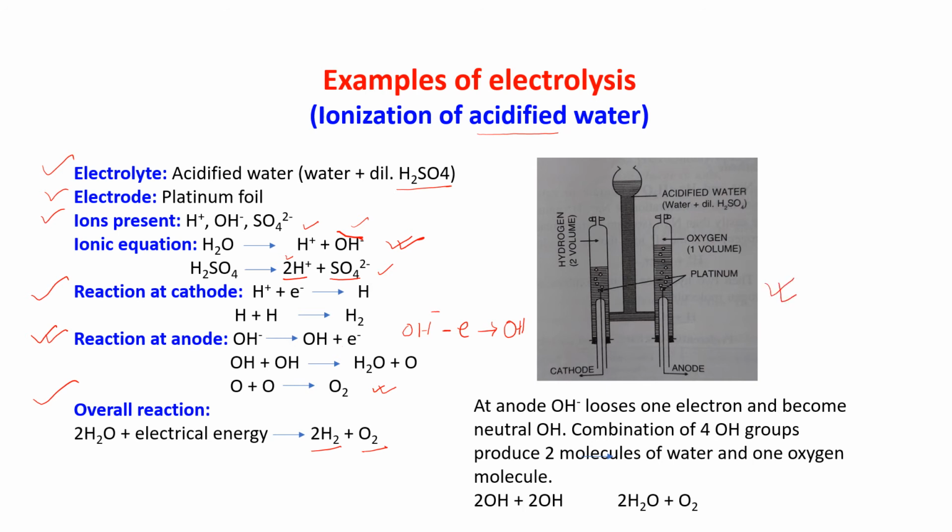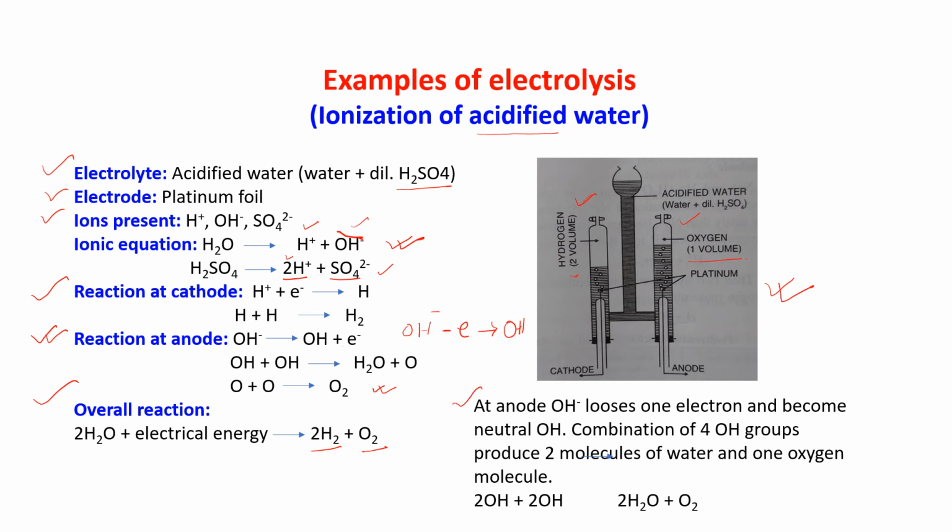This is the apparatus. This is acidified water, plus dilute H2SO4 we have taken here. Now these are the two electrodes, and here the hydrogen is collected and here the oxygen is collected. Now the oxygen collected is 1 volume and the hydrogen collected is 2 volumes. You can see here, these are the platinum electrodes. Okay, this is the cathode and this is the anode.